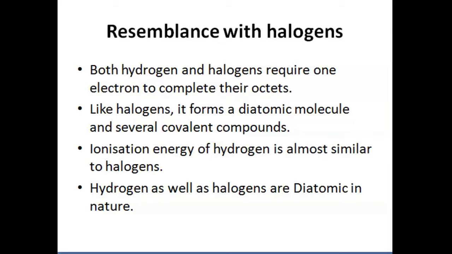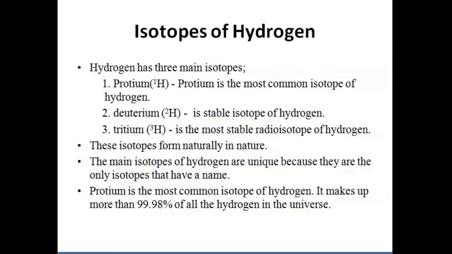And we have different isotopes of hydrogen. So, what are all the isotopes of hydrogen? Hydrogen has three main isotopes, that is protium, deuterium and tritium. Protium is the most common isotope of hydrogen. Deuterium is also one of the stable isotopes of hydrogen. But tritium is the most stable radioisotope of hydrogen. And these isotopes form naturally in nature.